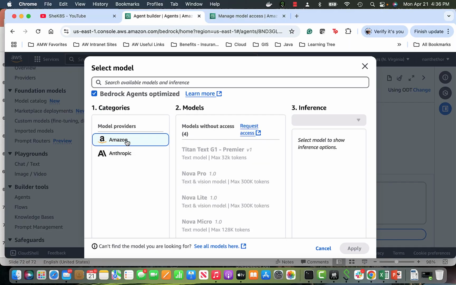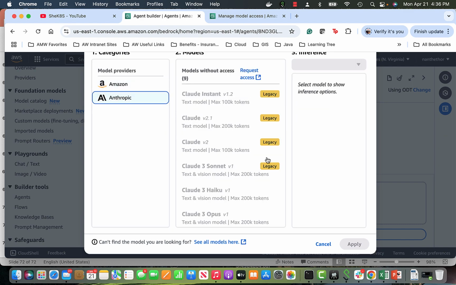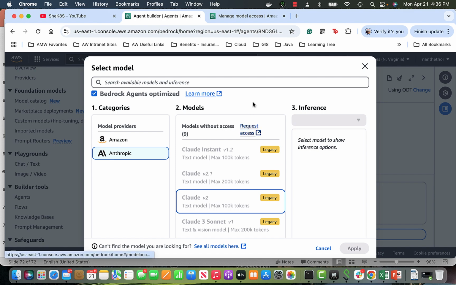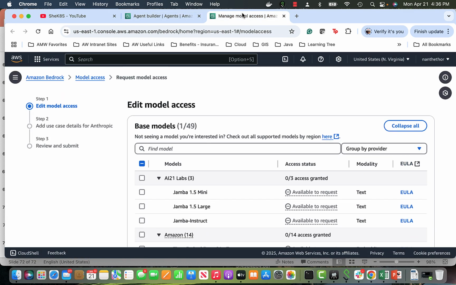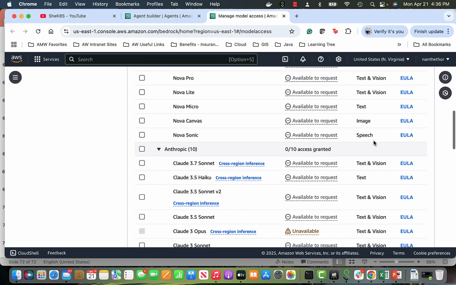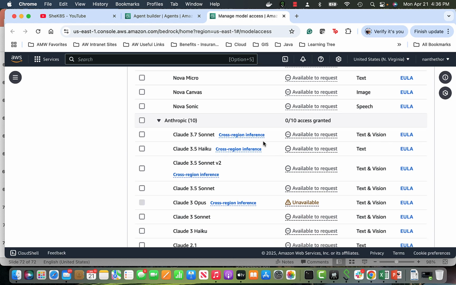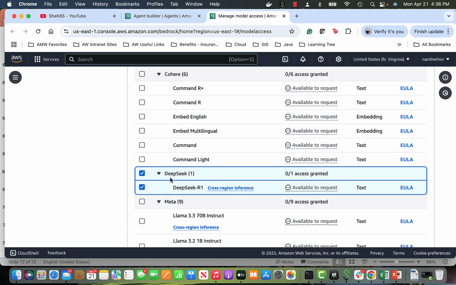If you see here, I'm at Amazon and you can pick the model, but none of them is available. I go to this one, this is also not available. So then I click on request access. Amazon has not given any access, but I can pick the model that I want, and then I have to request access. I'm thinking to do DeepSeek. So let's do the DeepSeek one, and then I will say available to request.